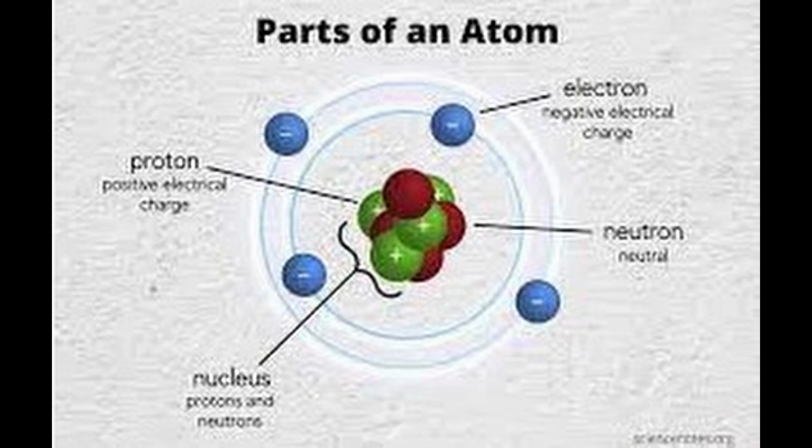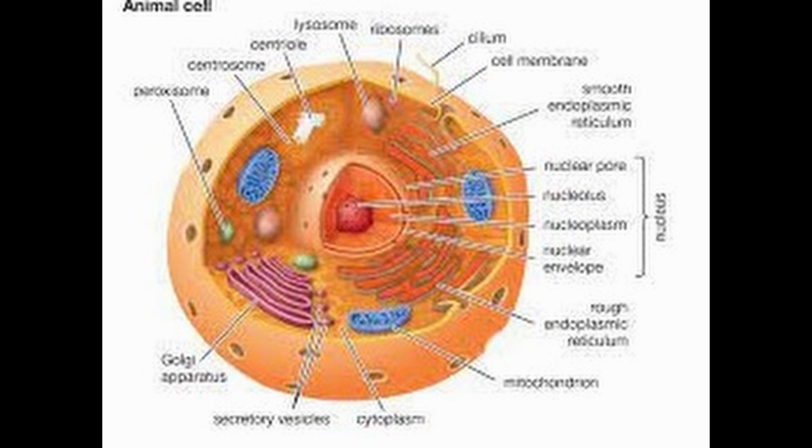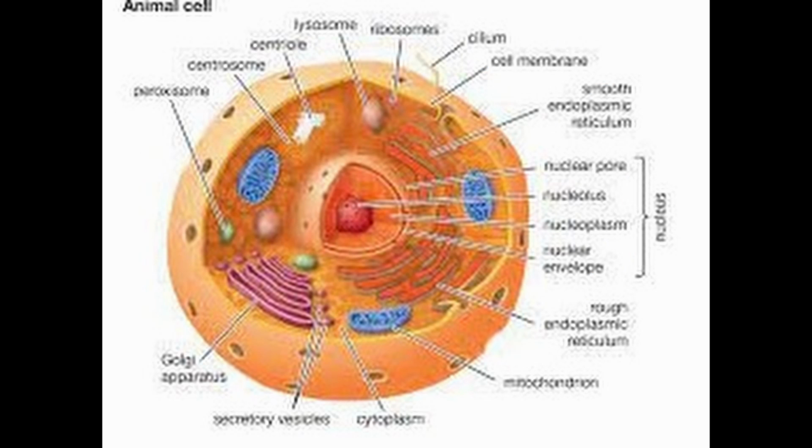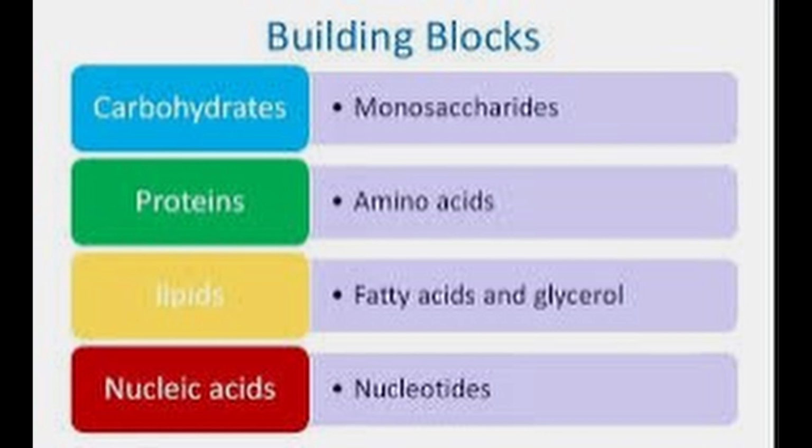Atoms, or the building blocks of matter, are small, tiny particles that are the smallest thing known to man. Cells, or the smallest organisms, are made from atoms. There are 2 types of cells, eukaryotic cells and prokaryotic cells. A macromolecule is a large molecule formed by joining small molecules together. There are 4 main types of macromolecules: carbohydrates, lipids, proteins, and nucleic acids.